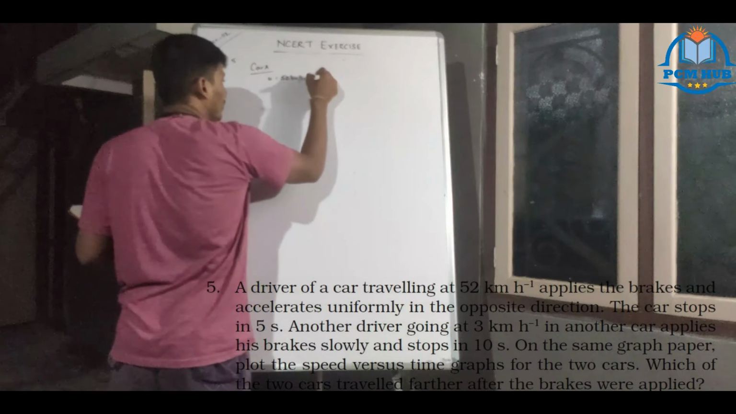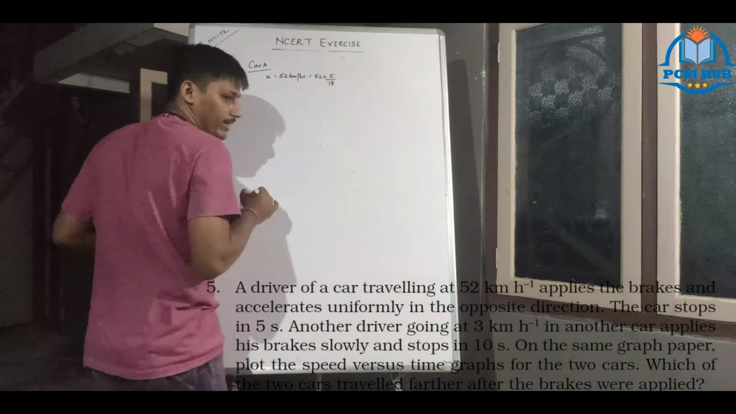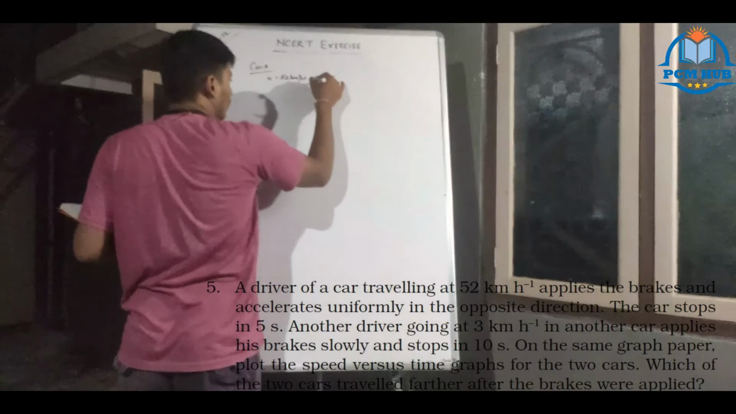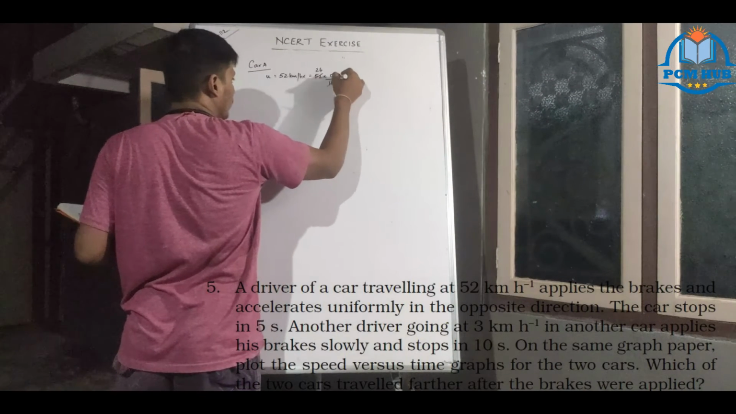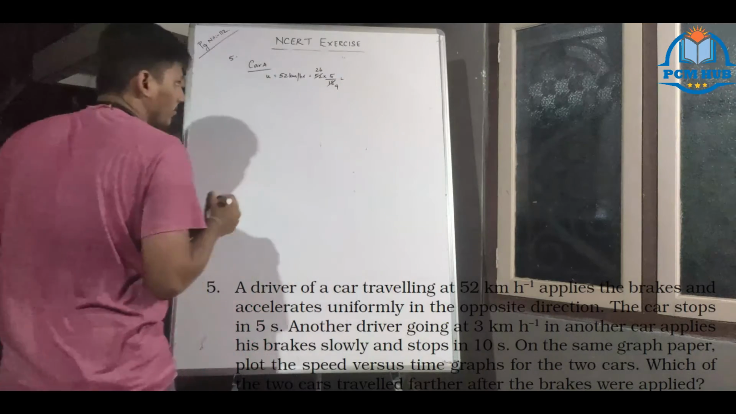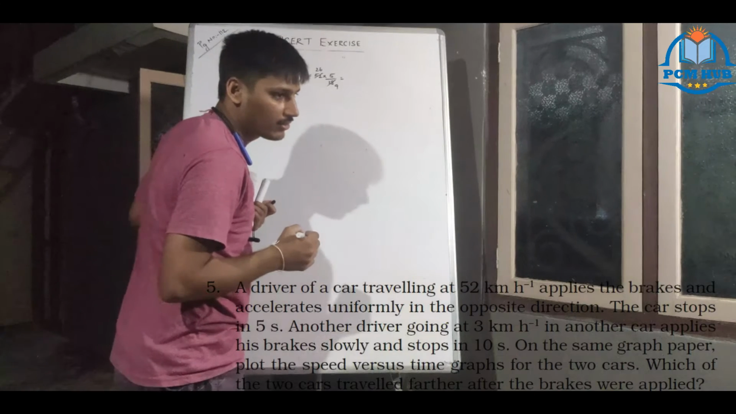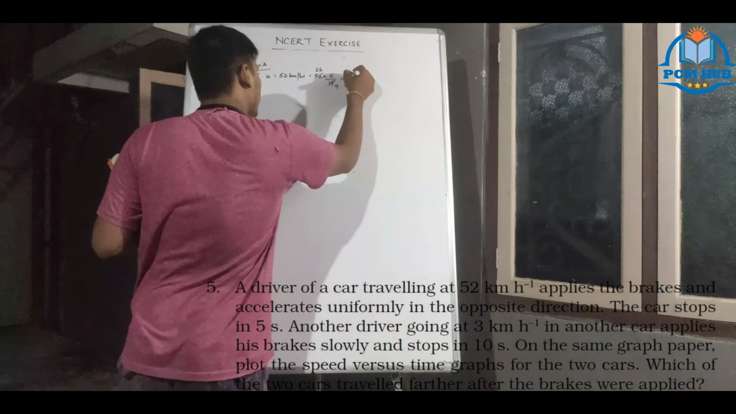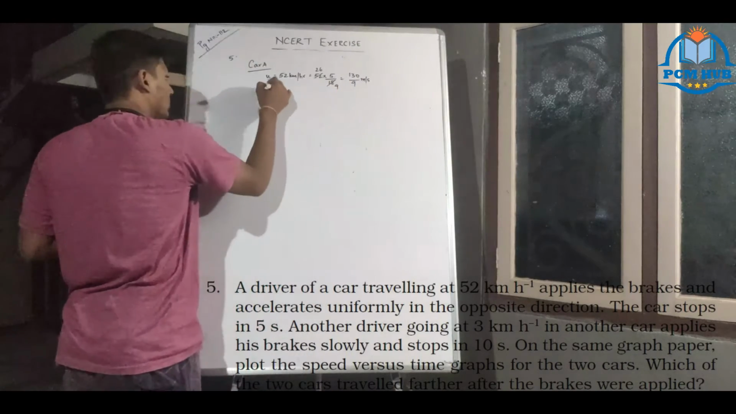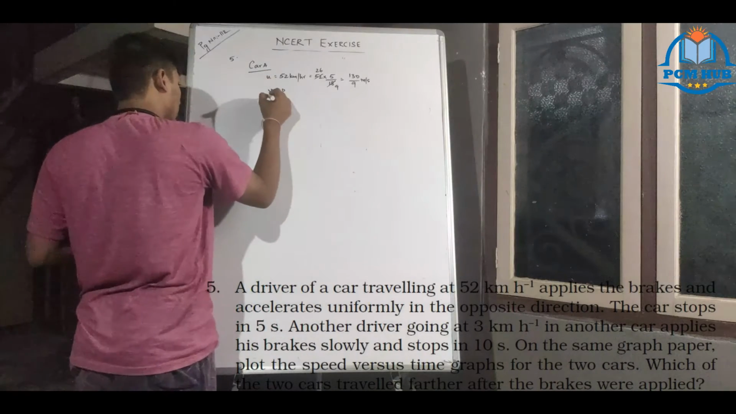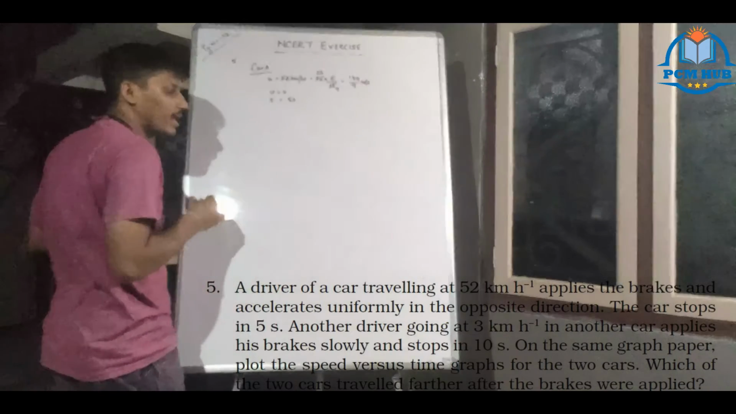So you are converting into meter per second. 52 into 5 by 18. 9, 26. 26 into 5 by 9. How much? 25 fives, 125, add 5, 130 by 9. Keep it like that. V is always 0, you know. Time taken for it to stop is 5 seconds. 3 parameters you got.